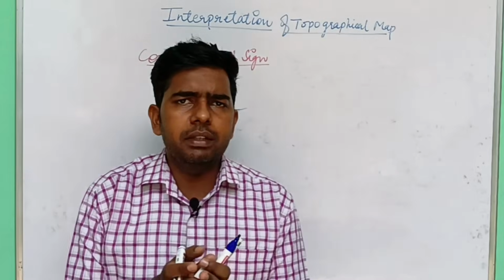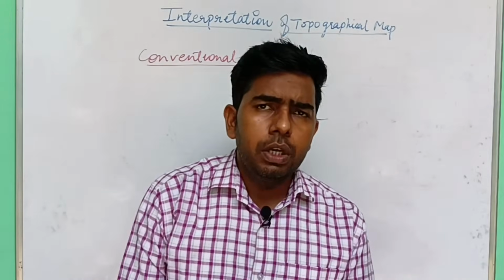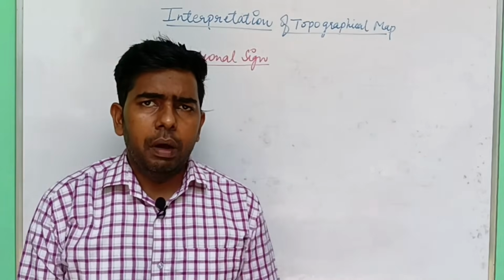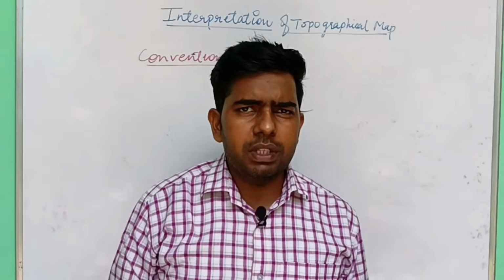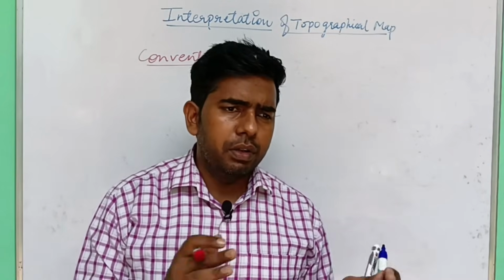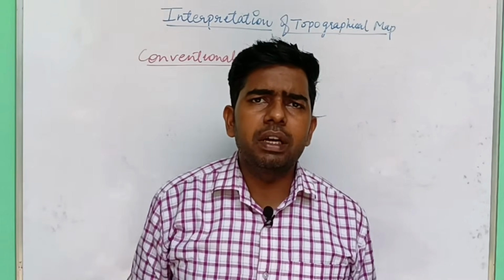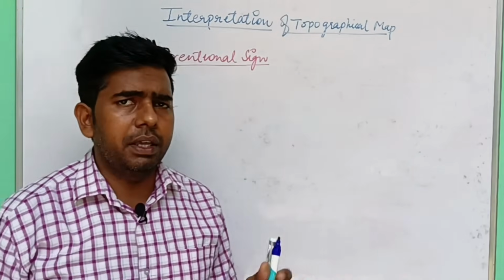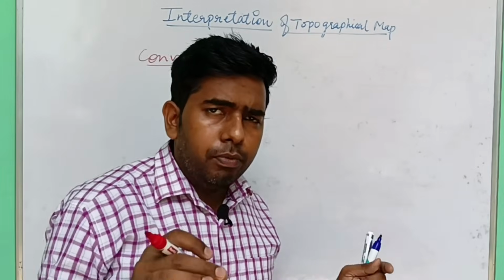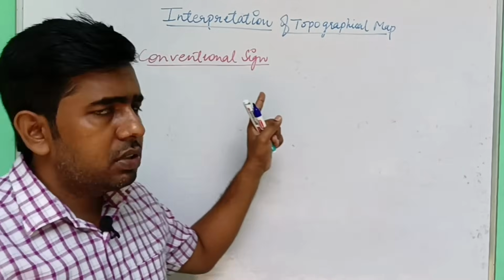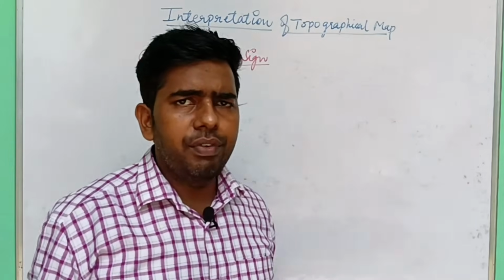Why do we use different signs, symbols and colors? For easy interpretation. If we do not use different signs and symbols, it's a hodgepodge. We do not find the different things on a single sheet. बहुत प्रॉब्लम हो जाएगी, तो हम अच्छे से फाइंड आउट नहीं कर पाएंगे. So for this problem, the solution is different conventional signs used in topographical maps.